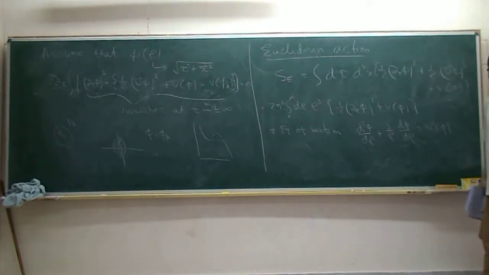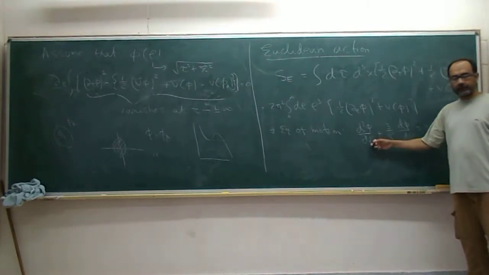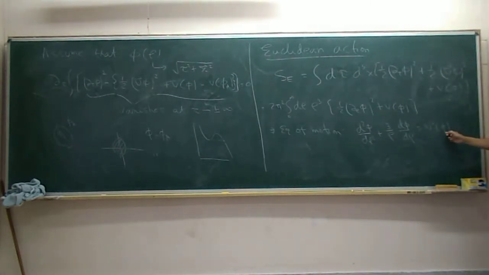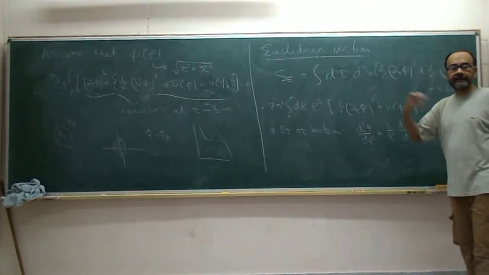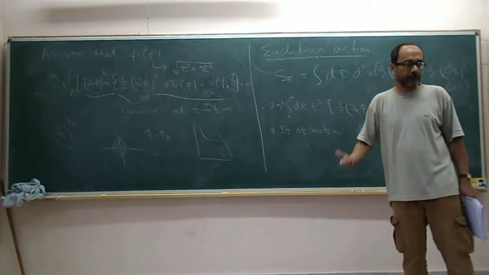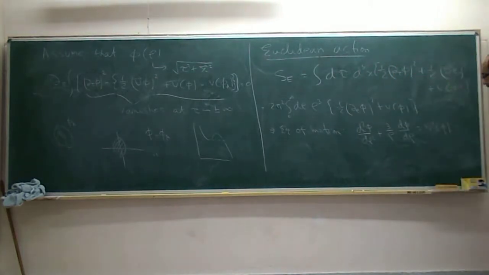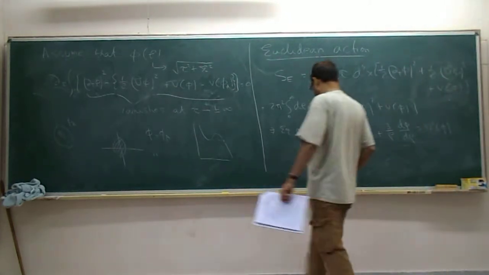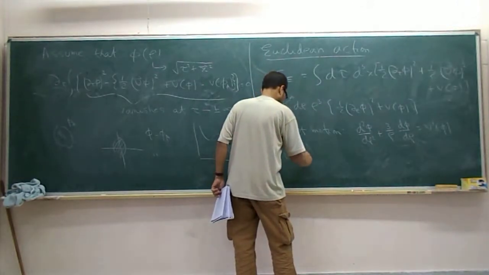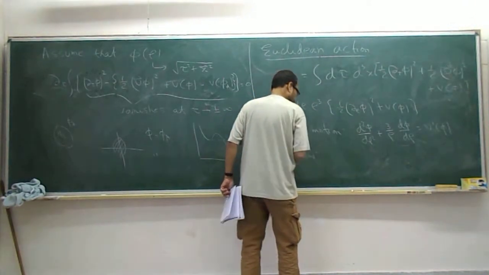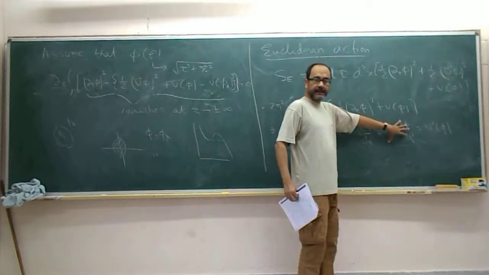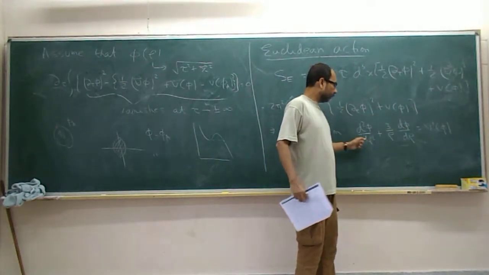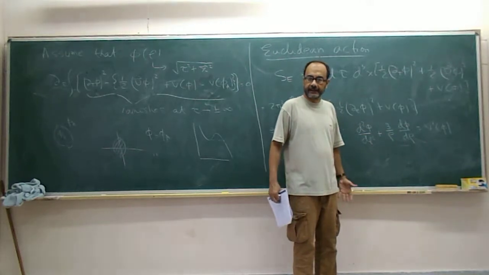In the one-dimensional problem, the equation was d2q d tau squared is equal to V prime of q, and you could interpret this as the motion of a particle in an inverted potential, in the potential minus V of q. Now this also has a particle interpretation. So think of rho as time. If this term had not been there, then this would be the motion of a particle in a potential minus V of phi.